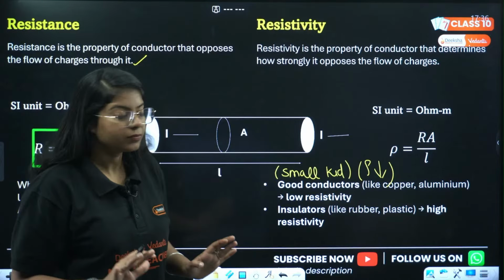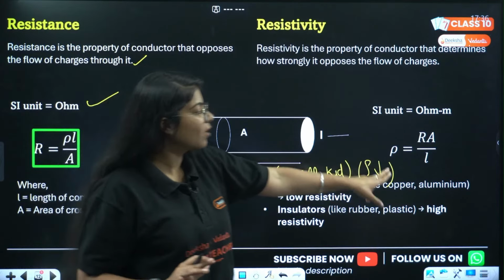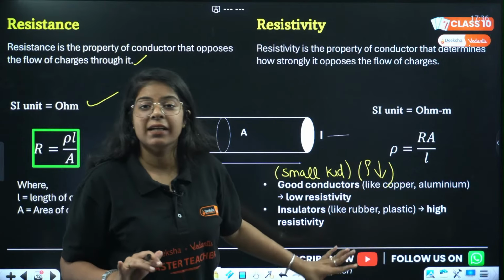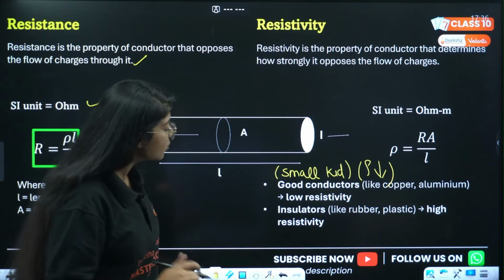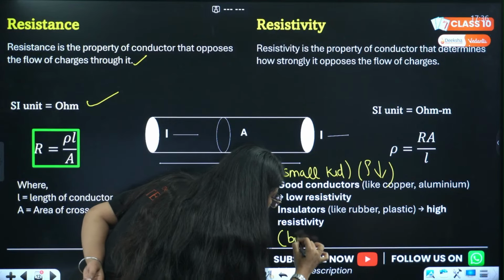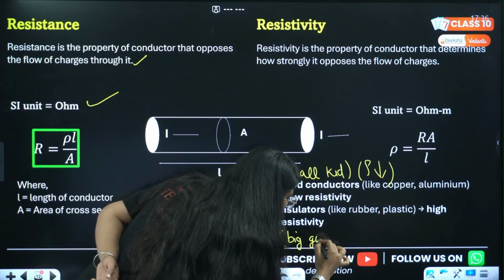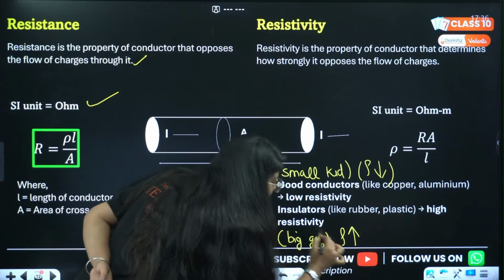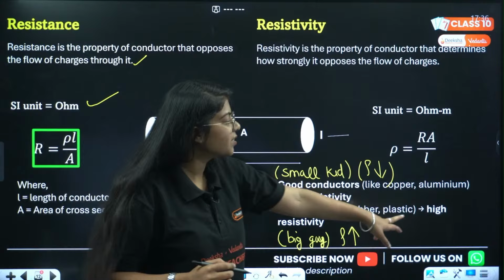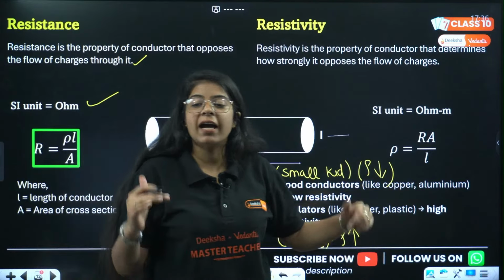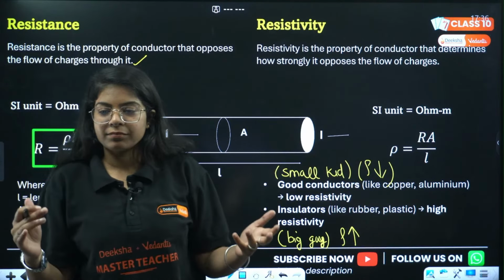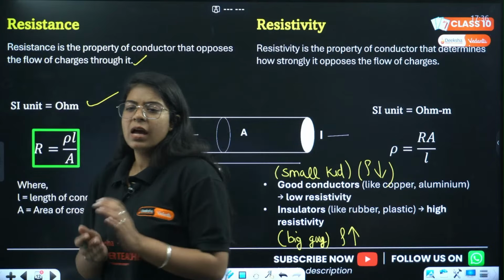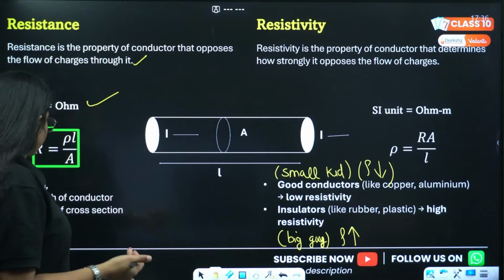So materials like copper and aluminium have low resistivity. And the insulator is the big guy. That means its resistivity is more, right? So rubber, plastic, these kinds of materials have high resistivity. Done. Next topic.